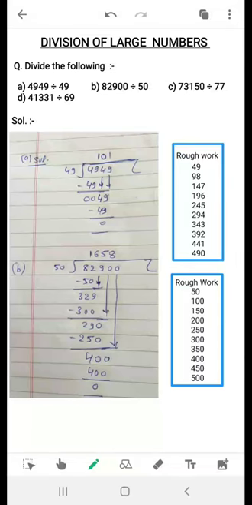Dear students, in the last video I explained simple division and the verification of division. That division you already learned in class 4th also, and the verification of division I explained in the last video.